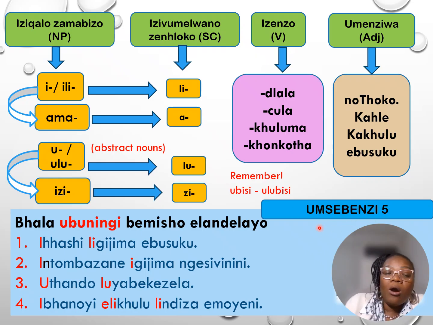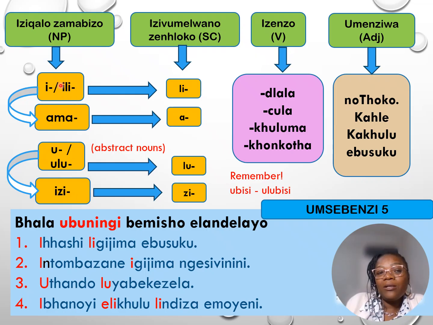Right, let's see if we can do the work on umsebenzi 5. Senzeni umsebenzi 5. First things first, siyafundisisa umyalelo. Bhala ubuningi bemisho elandelayo. Ubuningi is plural. Ihashi ligijima ebusuku. Intombazane igijima ngesivinini. Uthando luyabekezela. Ibhanoyi elikhulu lindiza emoyeni. Right. So let's see if you can work it out on your own. Remember, here is our guide.